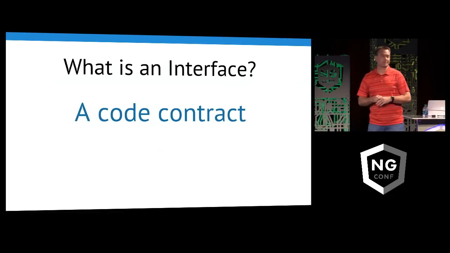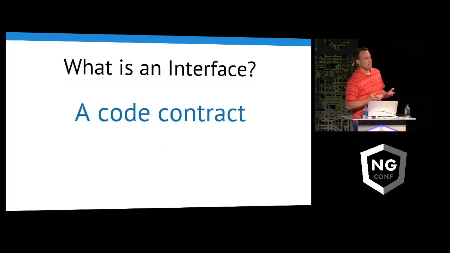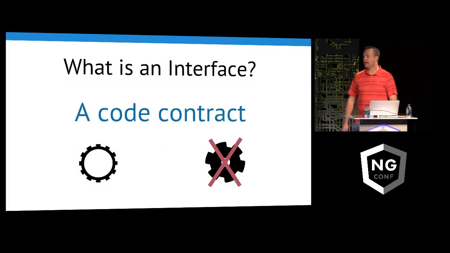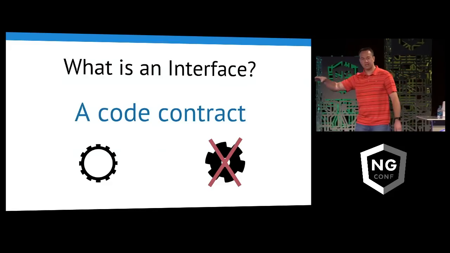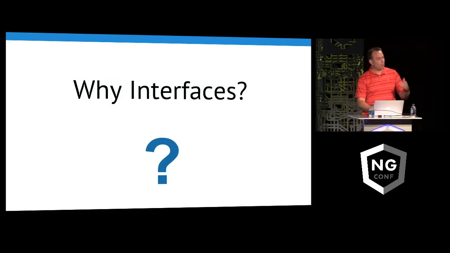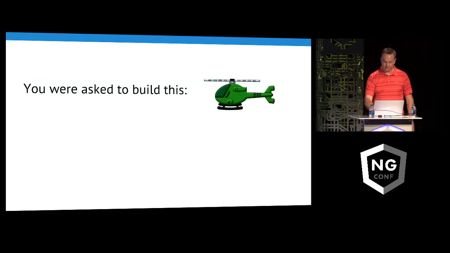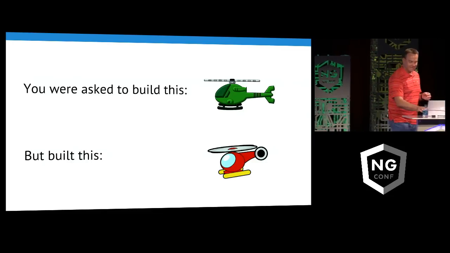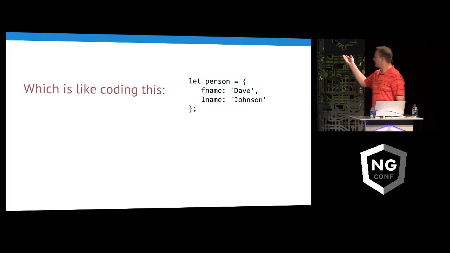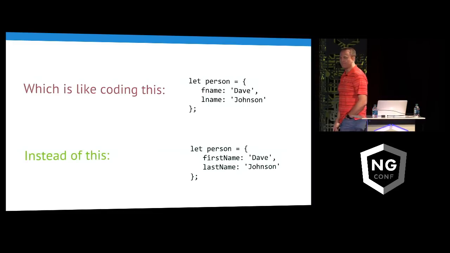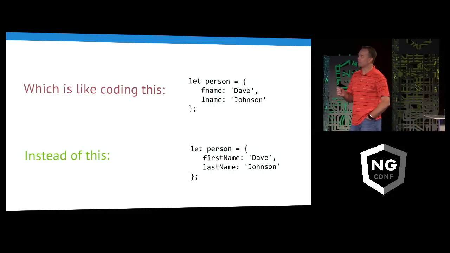If you're new to interfaces, they're a code contract. What I mean by a code contract is you're told to build this, but not this. A lot of times if you set off a developer and say, all right, build this, and they come back and you're like, that's not exactly what I wanted. Well, it's kind of like this. You were asked to build this, but you built this. It's close. They both fly, hopefully. But that's kind of like saying in code that this is the same as that, and there's a little bit of a difference there. We have to be a little more exact as developers.